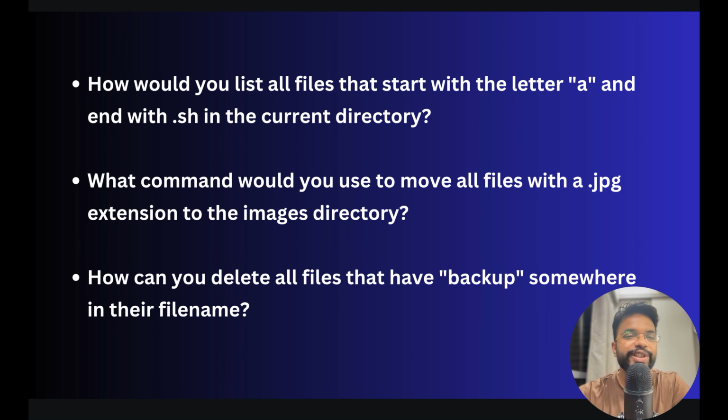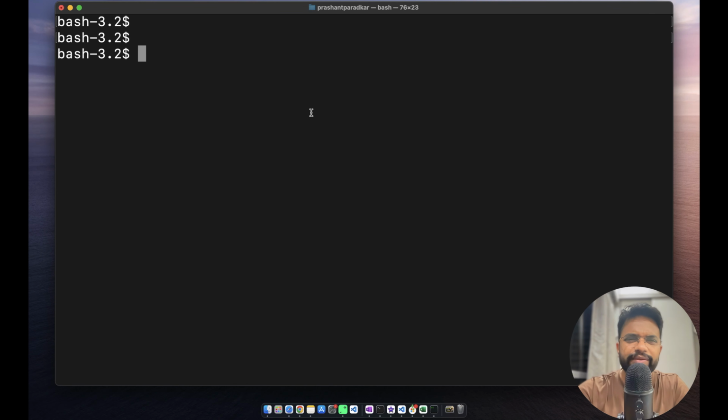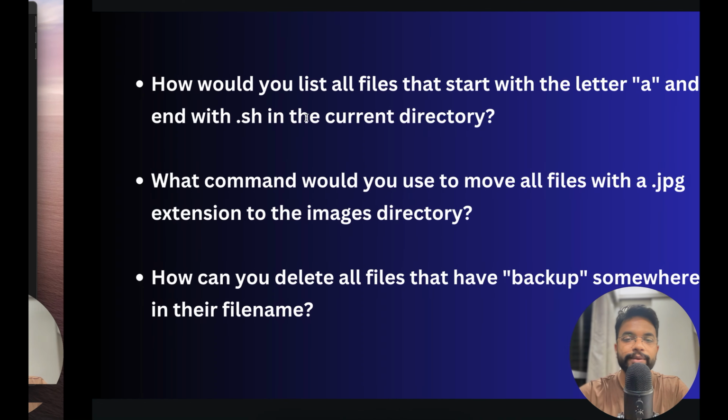Next question is, how would you list all the files that start with letter A and end with .sh in the current directory? It will be an easy one. ls starting with A, then it could be anything in between, and ending with .sh. So yes, we got the result, async.sh.